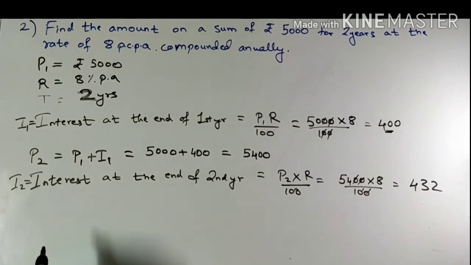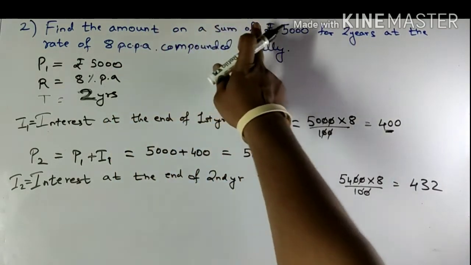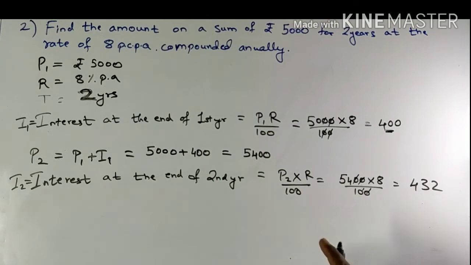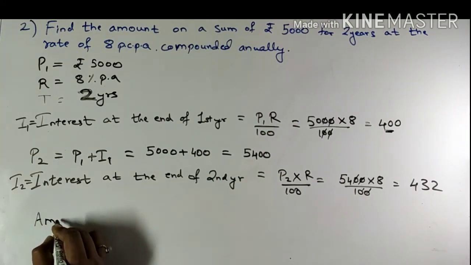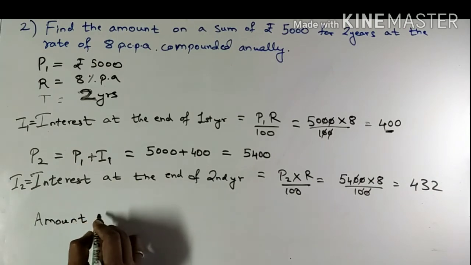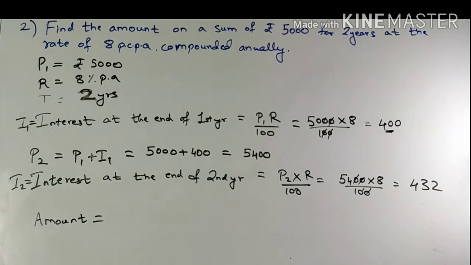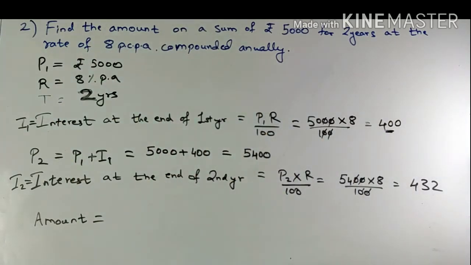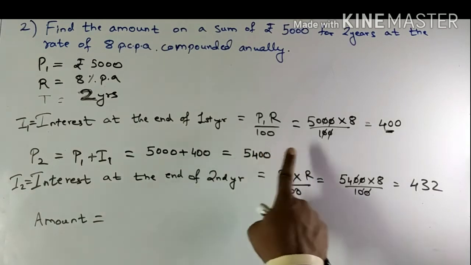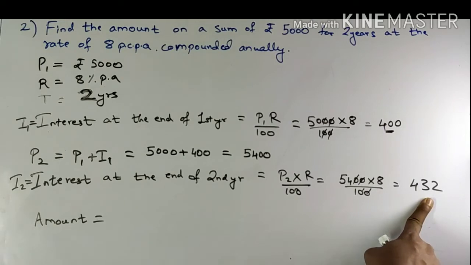Now the question is, find the amount on a sum of rupees 5000. Always remember, amount is nothing but the total interest plus the initial principal, or the last principal plus the last interest.